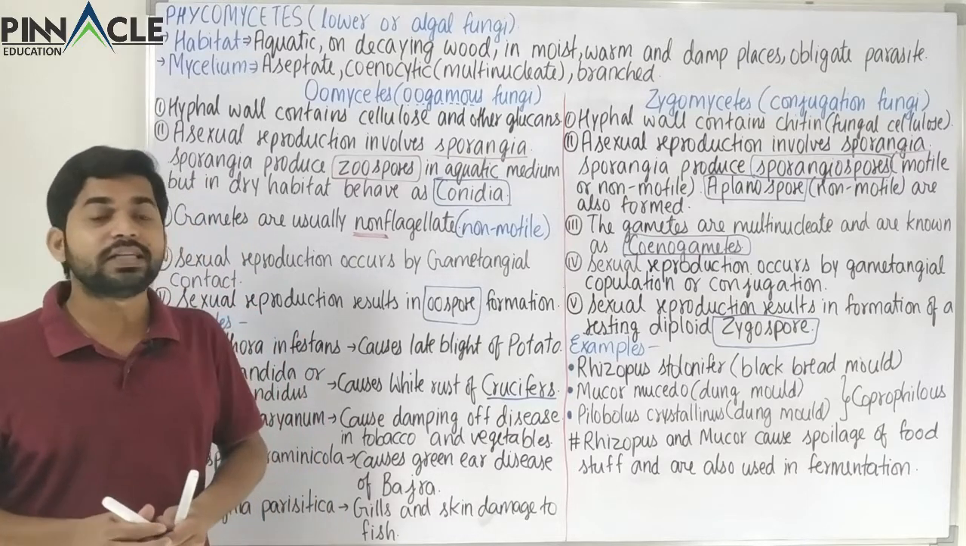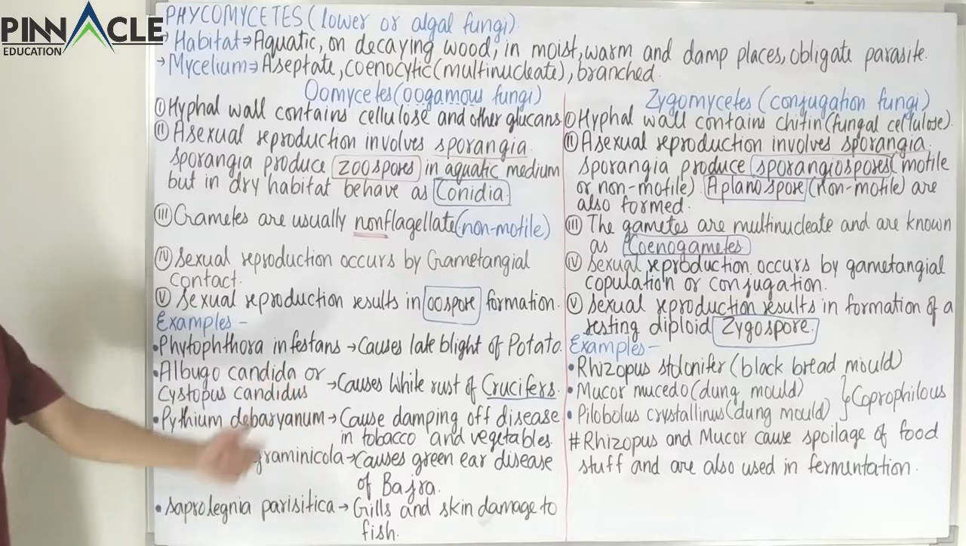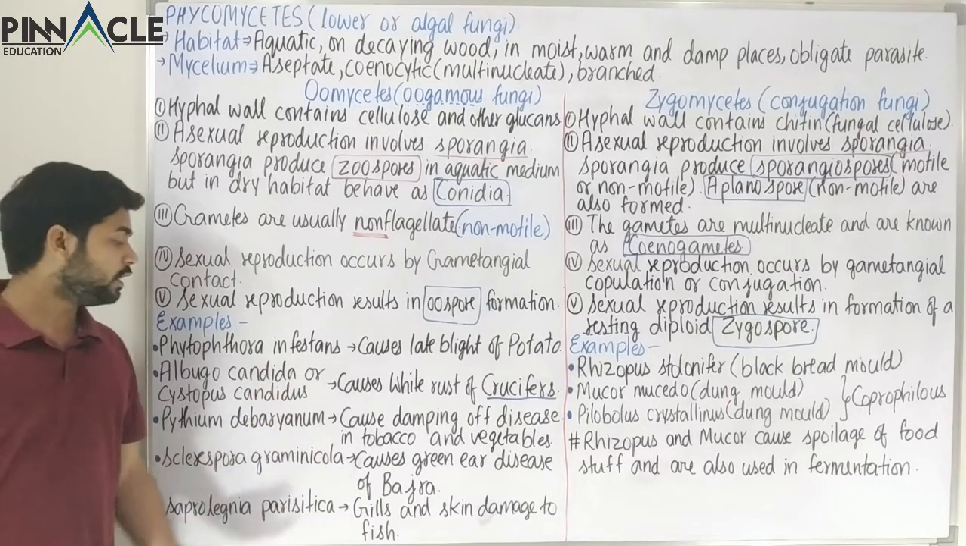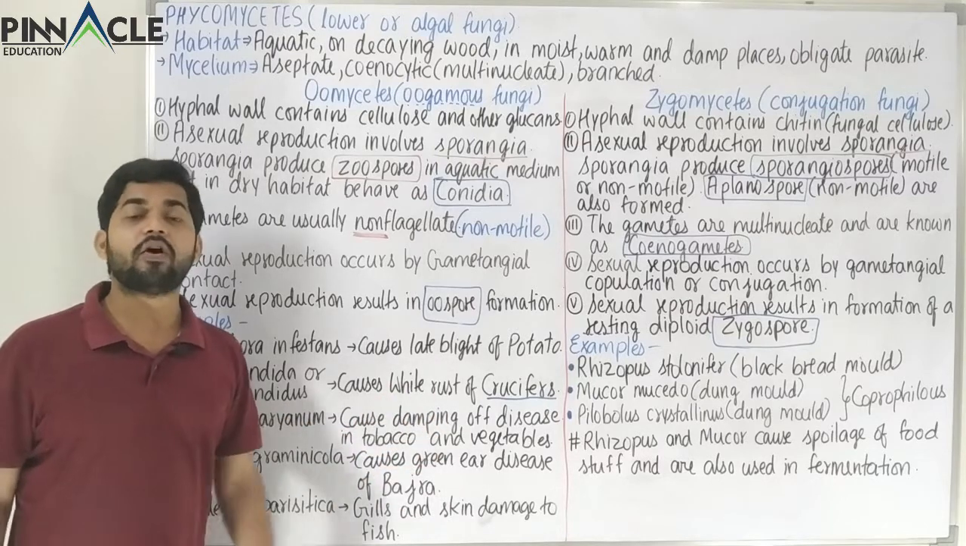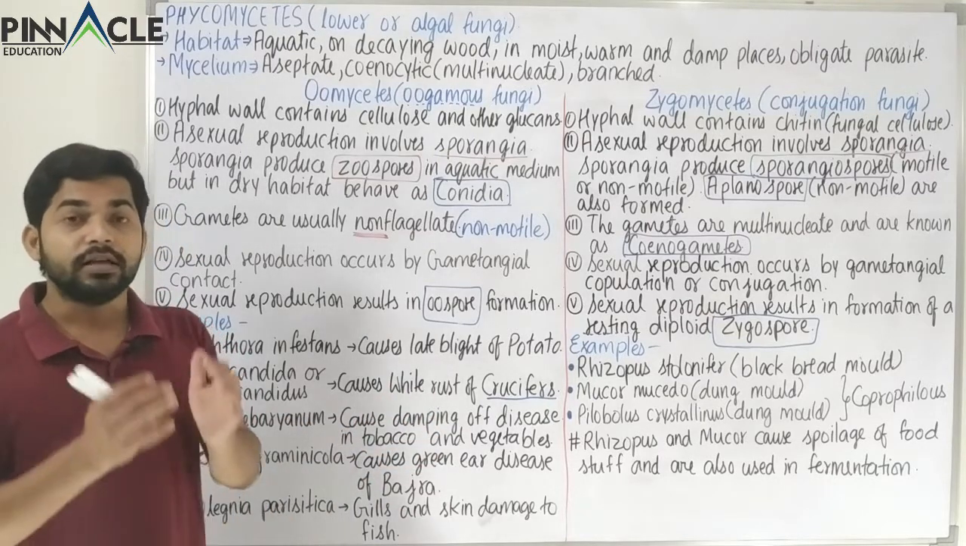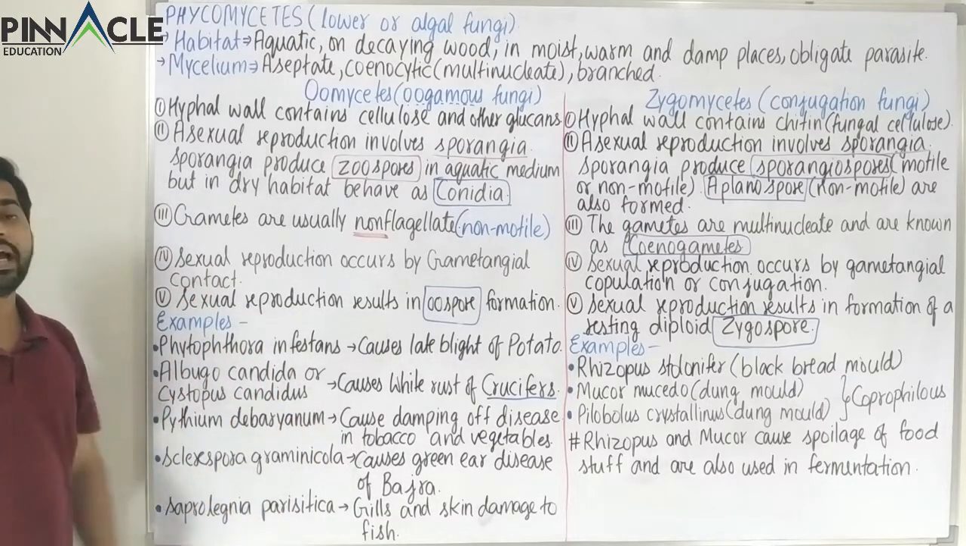So all those vegetables come under this category. So here we have a white rust disease of crucifers. Now we have Pythium debaryanum. So it causes damping off disease in certain species, most commonly the vegetables and tobacco.